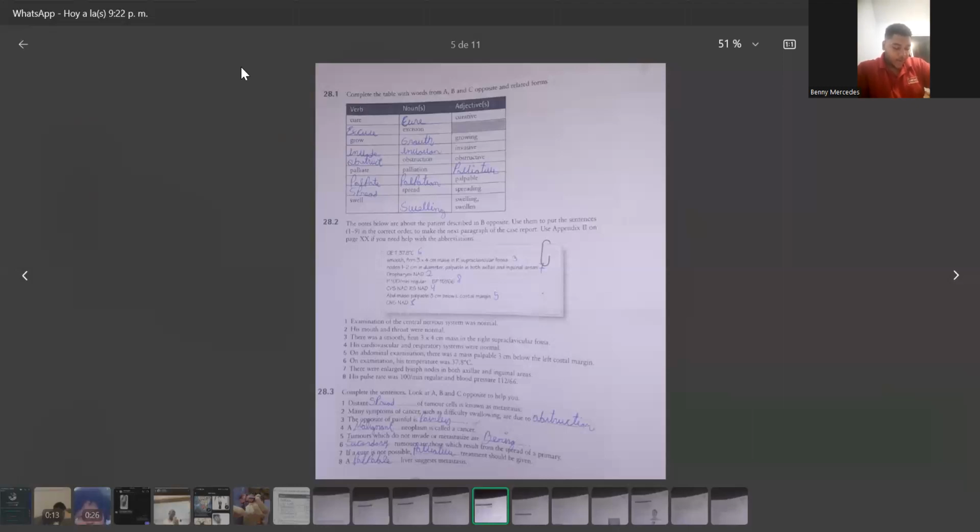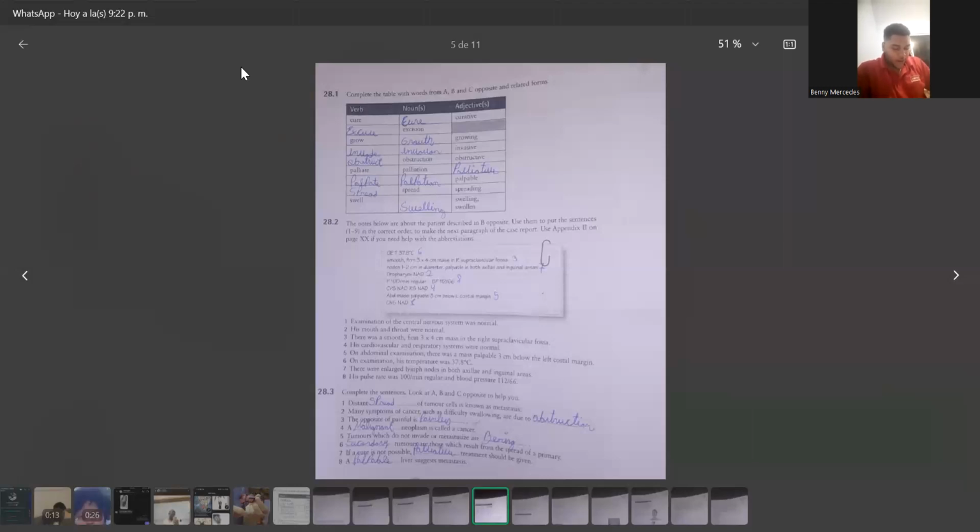Distant spread of tumor cells is known as metastasis. Many symptoms of cancer, such as difficulty swallowing, are due to obstruction. The opposite of painful is painless. A malignant neoplasm is called a cancer. Tumors which do not invade or metastasize are benign.